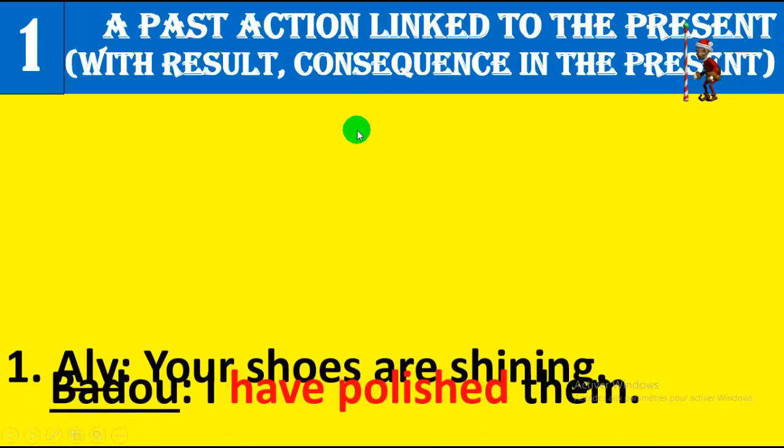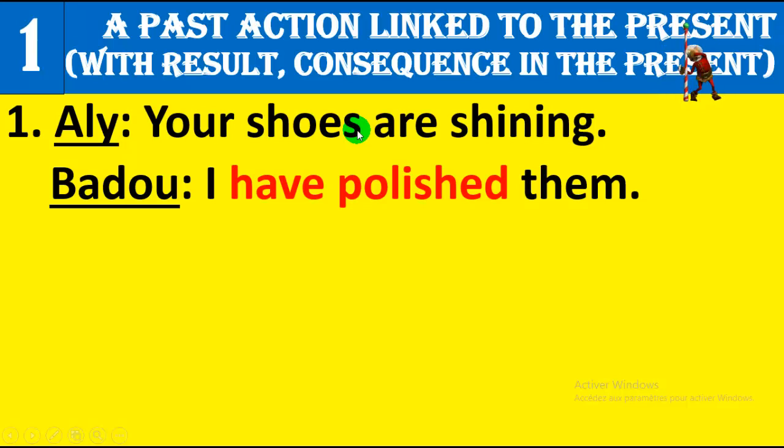Come on. Ali, talking to Badu, said, "Oh, Badu, your shoes are shining." And Badu replied, "I have polished them." So, Badu polished his shoes in the past. The action is finished. But in the present, the result, the consequence, is that the shoes are still shining. And here, the moment is not important.